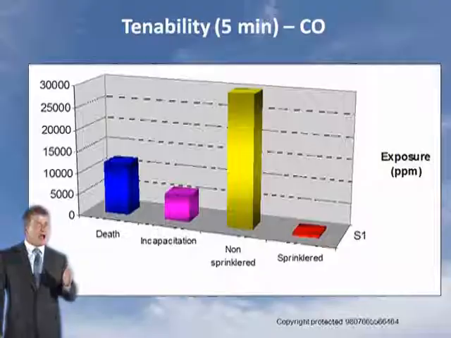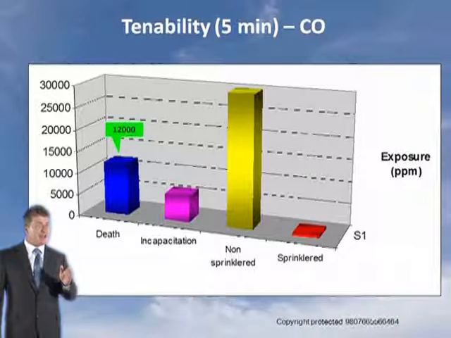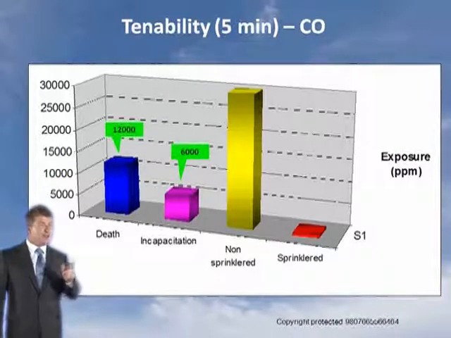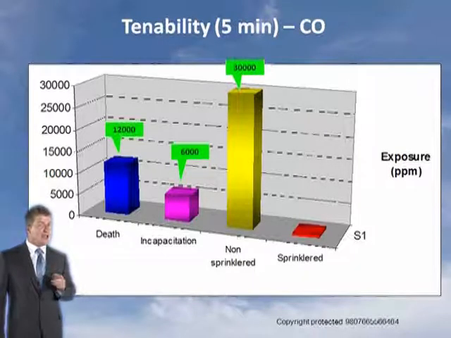Did you know if you have more than 12,000 parts per million of carbon monoxide for 5 minutes, you will die? If you have more than 6,000 parts per million, you're incapacitated. In a non-sprinkler building, you'll get 30,000 parts per million. In a sprinkler building, you'll get 700 parts per million.